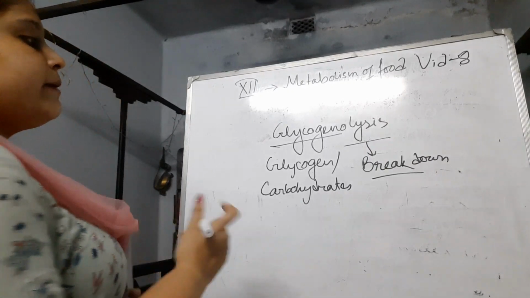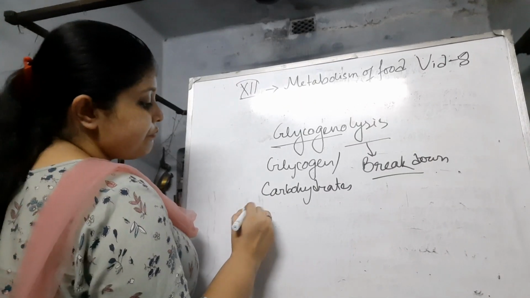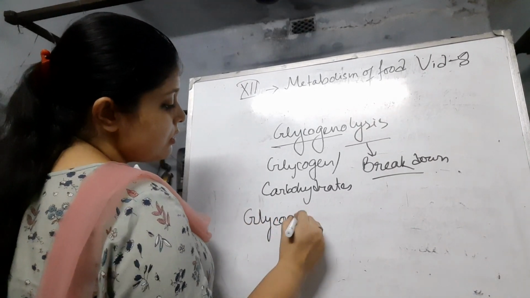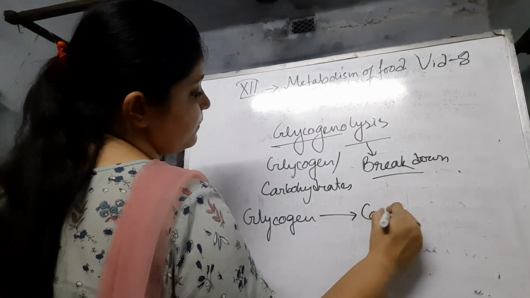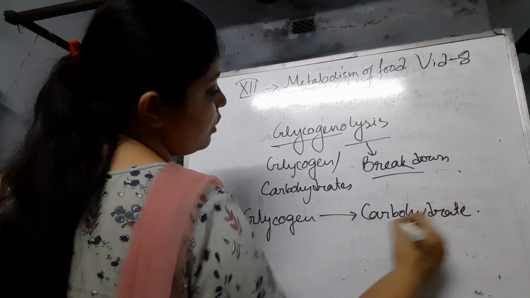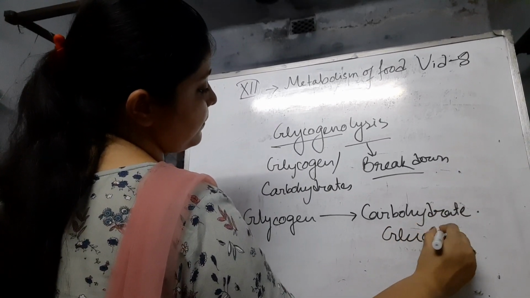It is mainly the production of carbohydrate from glycogen, or glucose production, you can say.